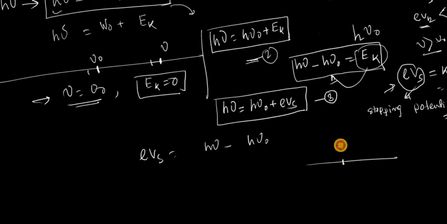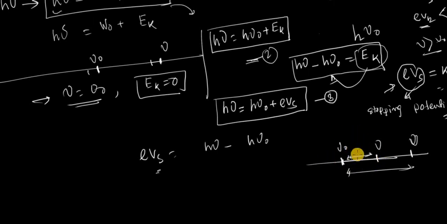Suppose this is your threshold frequency, and the incident radiation has a frequency above this, then you need a stopping potential Vs. If the incident frequency is higher, then you need a higher stopping potential. The more the difference between nu and nu 0, the more the stopping potential, because that difference is utilized as kinetic energy.